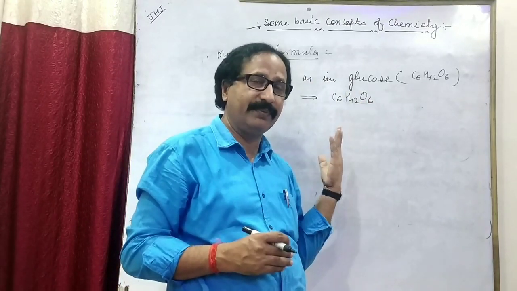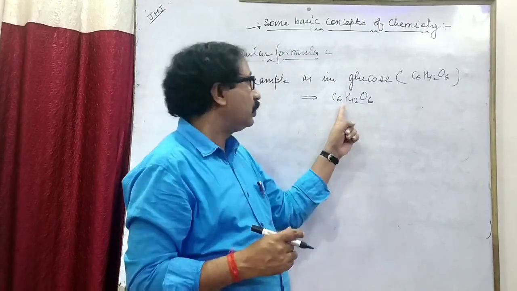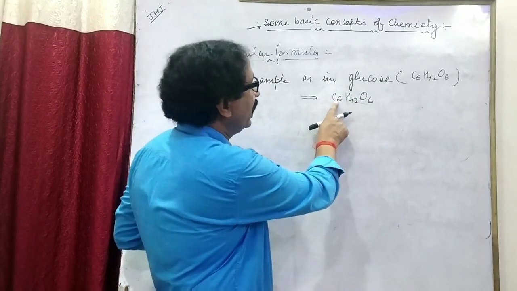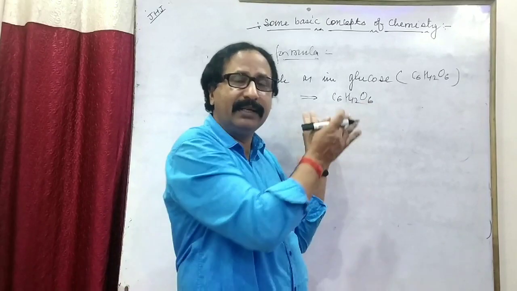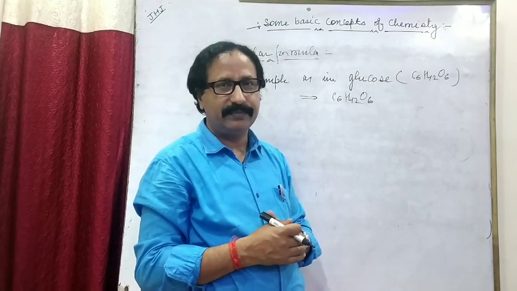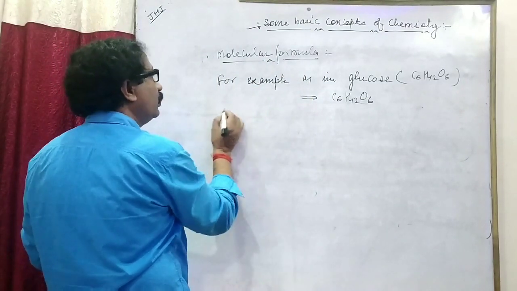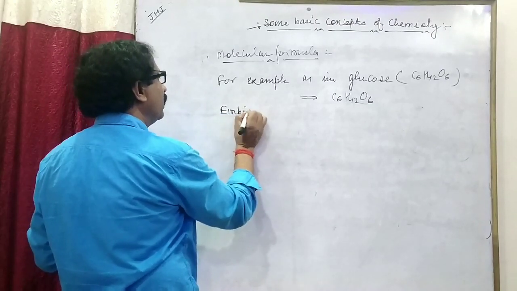It means, according to the definition, the molecular formula is used to explain the total number of atoms of different elements in a given compound. Clear? This is the molecular formula. Okay? Now, about empirical formula.